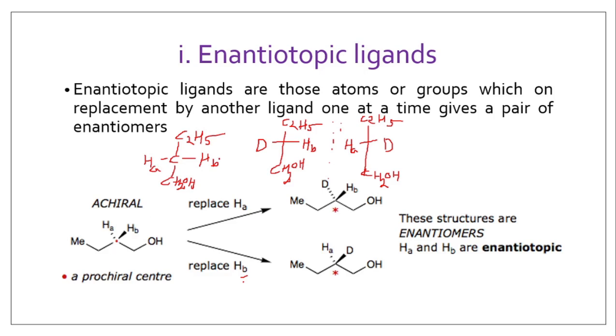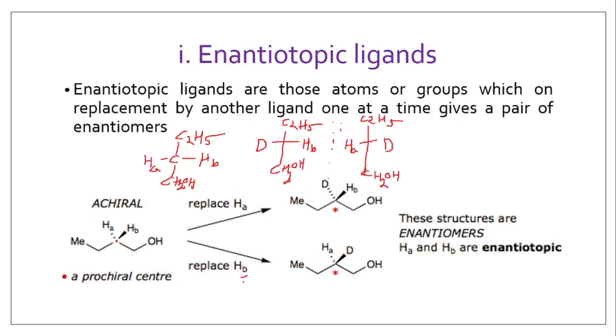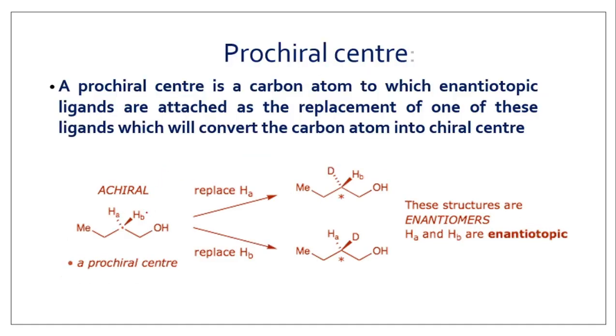for example, if HA is replaced by D imaginary, then two enantiomers are obtained, HA gives this and HB gives this. So replacement of HA and HB gives enantiomers of each other. Then these ligands are called enantiotopic ligands. And similarly, initially this is not chiral because there is no symmetric center, but on replacement of any one of these atoms, this molecule becomes chiral.